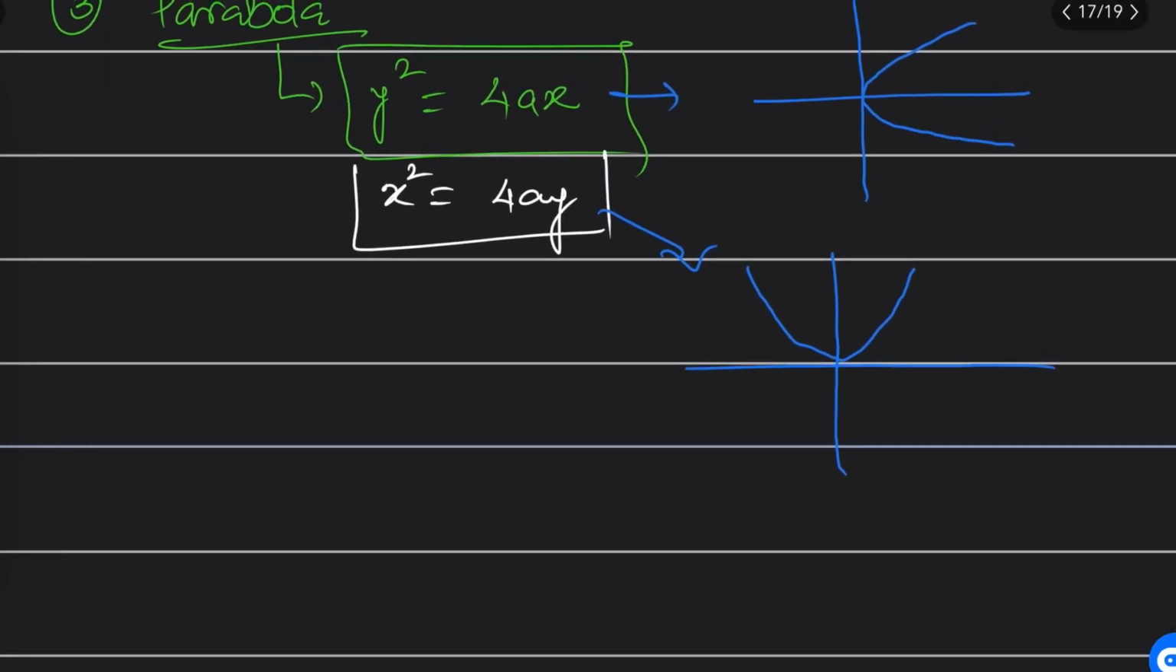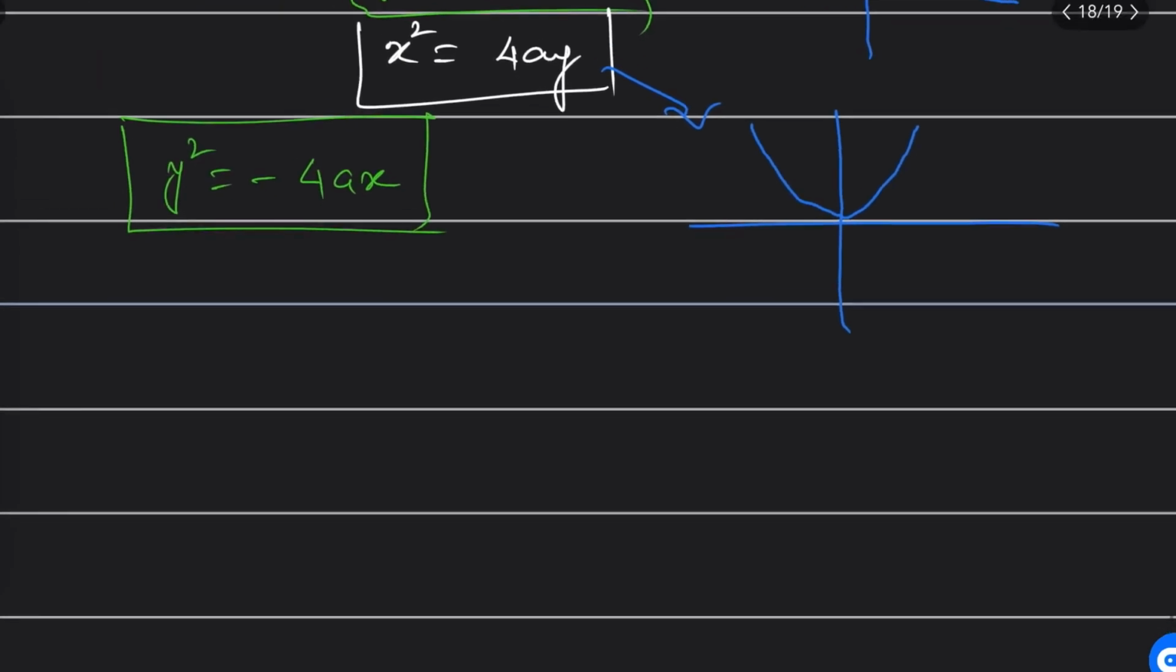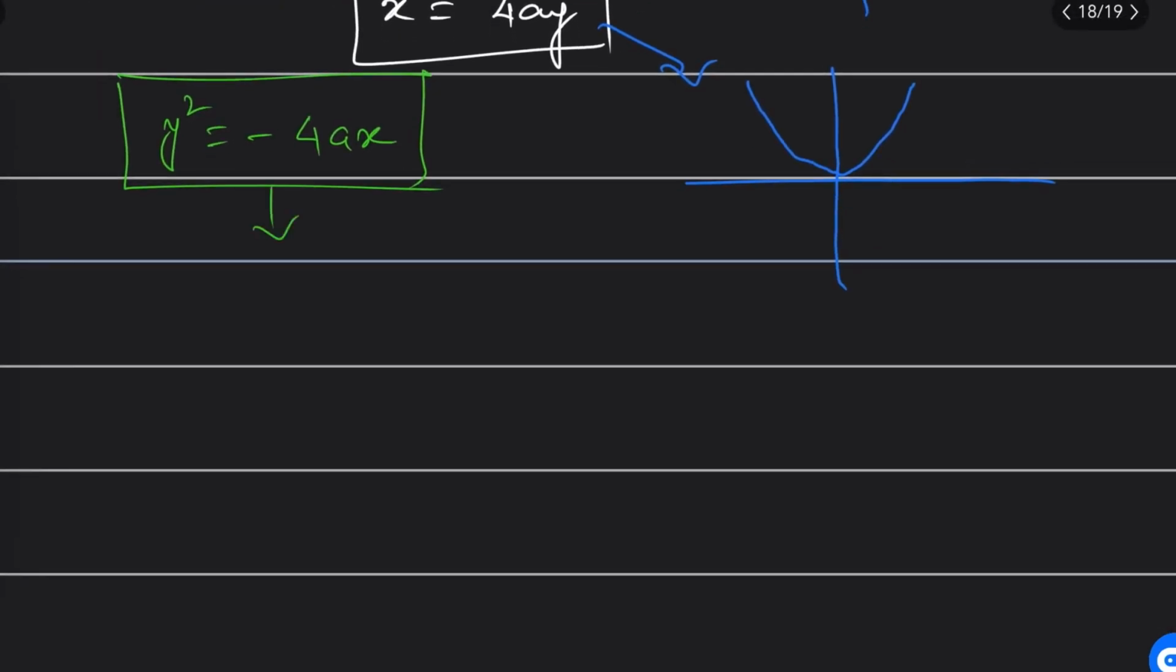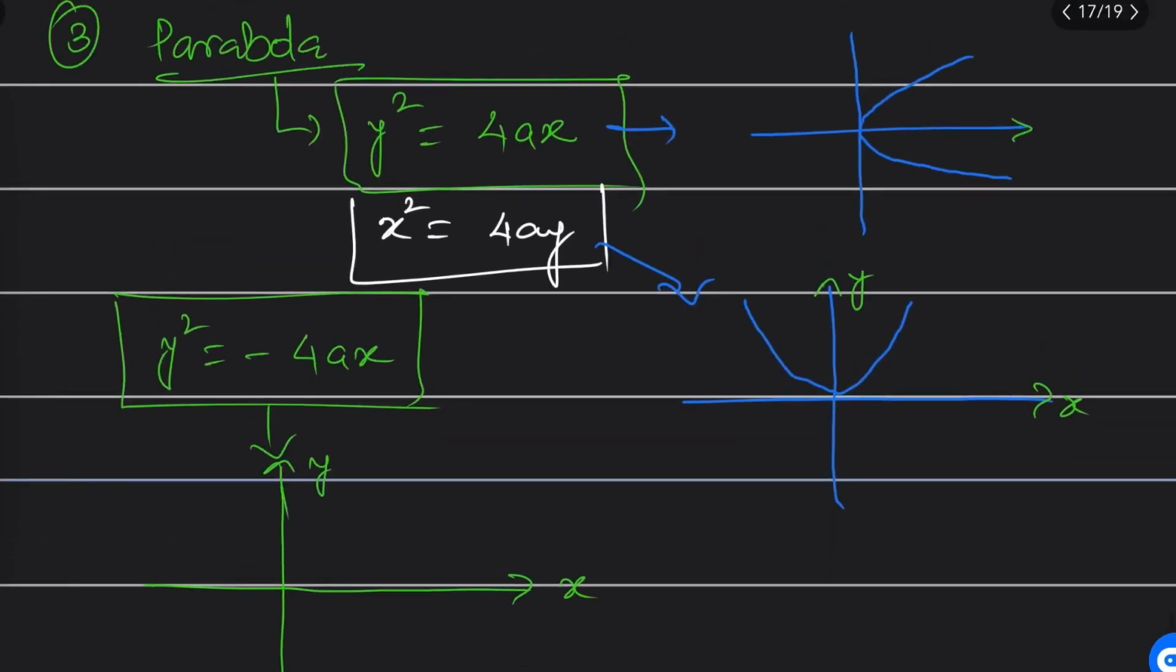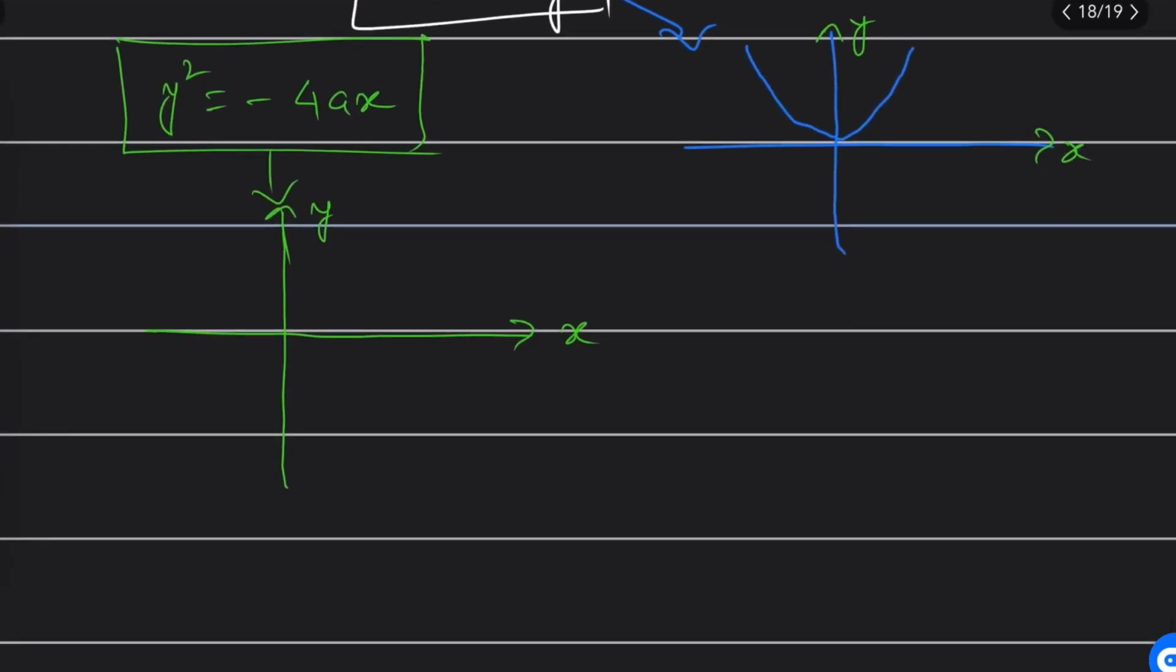What about the other? If I'm writing negative here, instead of y square is equal to 4ax, if I'm writing y square is equal to minus 4ax, what about this form? This form's graph will look like this. Let me draw this. This is x and this is y. Again and again I'm saying, the horizontal axis is x and the vertical is y. It is going to look like this.